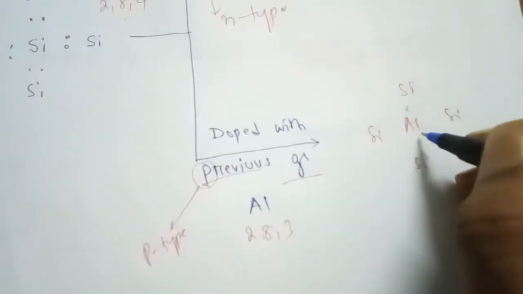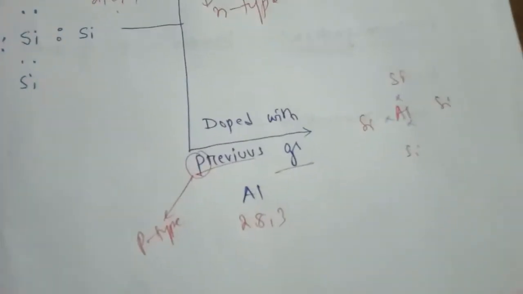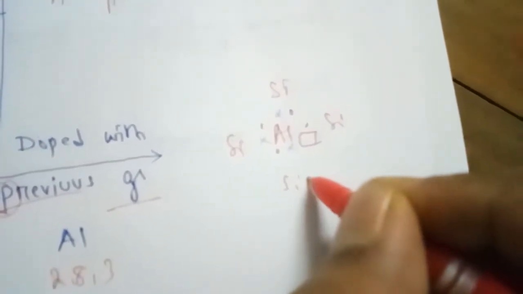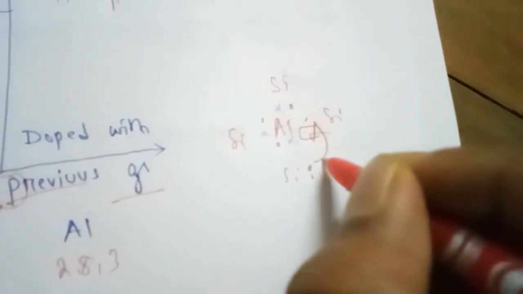Aluminium's outermost electron count is 3, and silicon has 1, 2, 3, 4 electrons, but here a gap will develop. So an electron from this silicon comes here and the hole moves there, like the electron from the other silicon comes to that hole and the hole moves there.